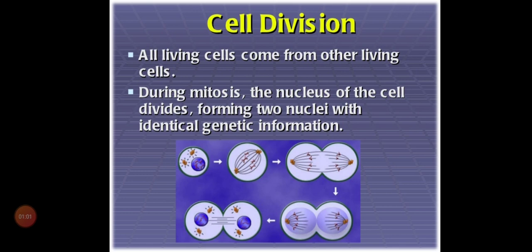Now look at the slide. We know all living cells come from other living cells only. So automatically it means they should undergo division; from that only can we get other living cells. And during mitosis, what actually happens? We know the cell contains the nucleus. So the nucleus of the cell will divide and form two nuclei. Got it?